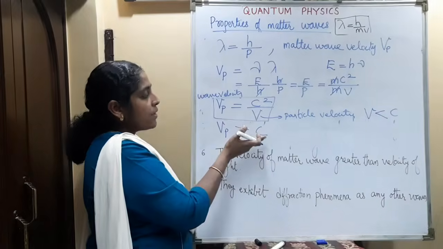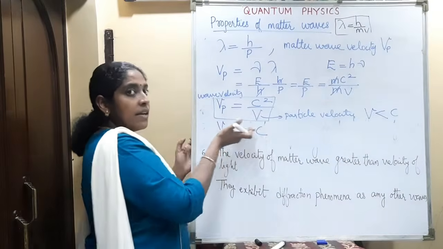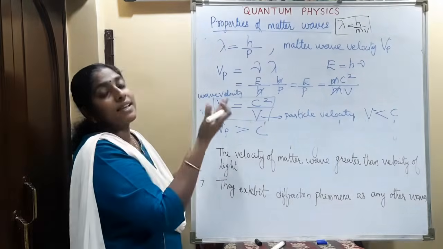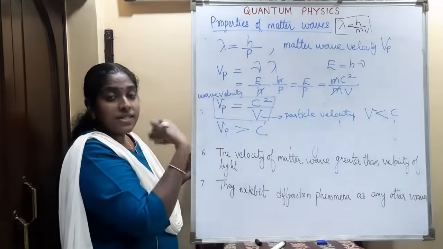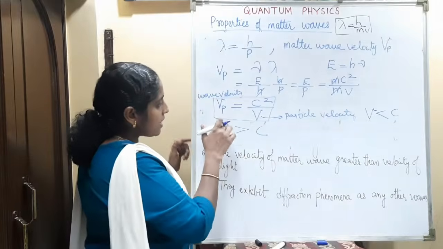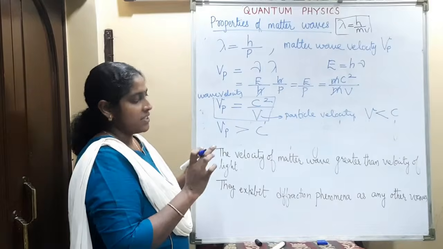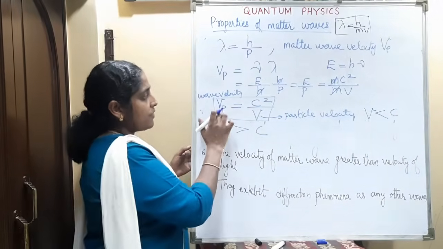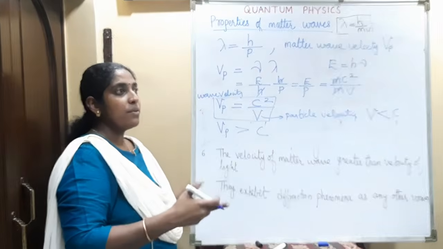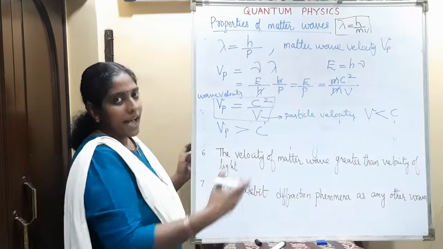In the case of radiation, that is light, it is moving with a speed c. If we consider the wave associated with matter, that matter wave is moving with a speed greater than the speed of light. We can reach the conclusion that this phase velocity is also greater than the particle velocity. So it is an unexpected result. If the wave velocity is greater than the particle velocity, that means a wave moves faster than the particle itself. We will see in the coming videos why it happens.